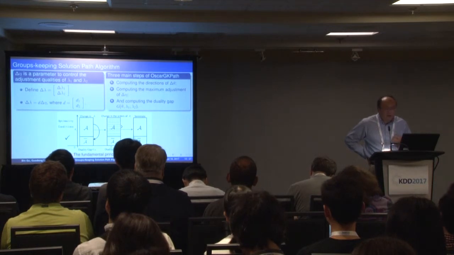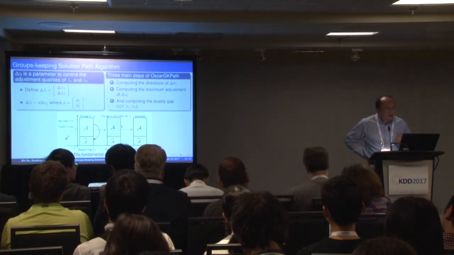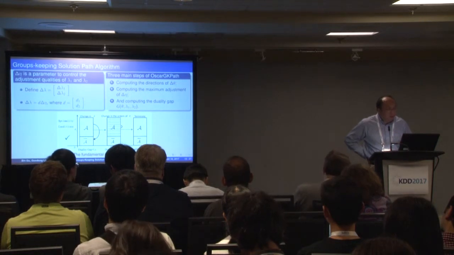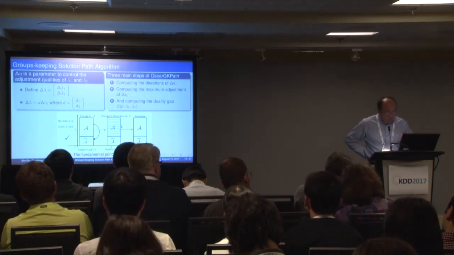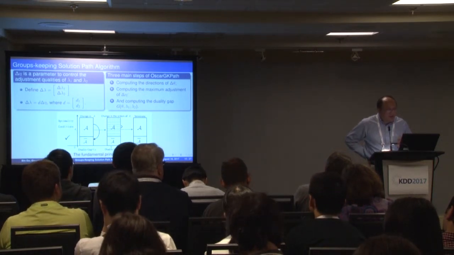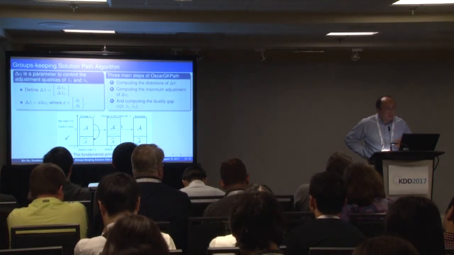So we have three conditions. When the parameter has an adjustment, the first case is that some group becomes 0. The second case is that some groups change order. The third case is when the duality gap is larger than epsilon, the error bound.